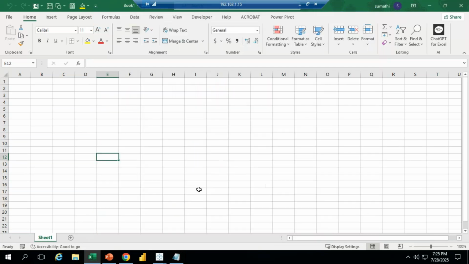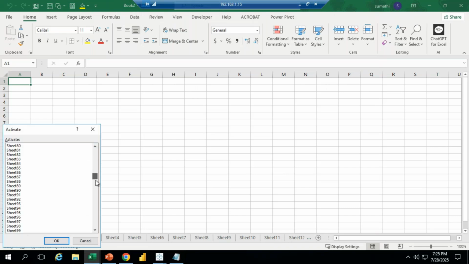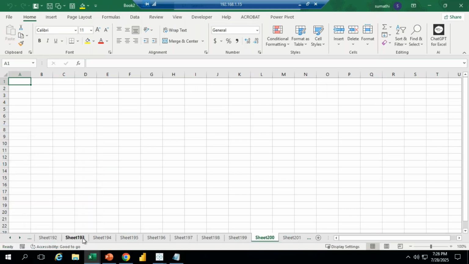Now it's not going to display in the current file. We have to open a new file. Control N is the shortcut key to open a new file. See, we have that. If I want to see the sheets, I would have to scroll like that. Instead of that, right click here, and see, the details of 255 sheets are going to display. I want to see that, so this is 200. See now, that sheet is highlighted for us. Again, right click.